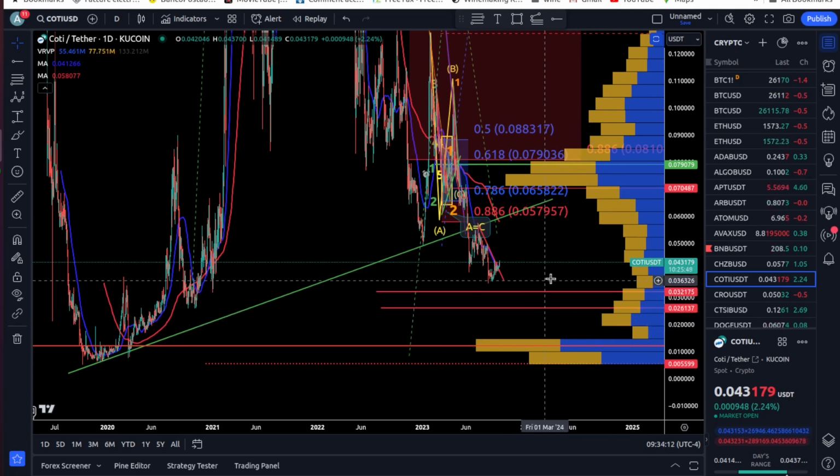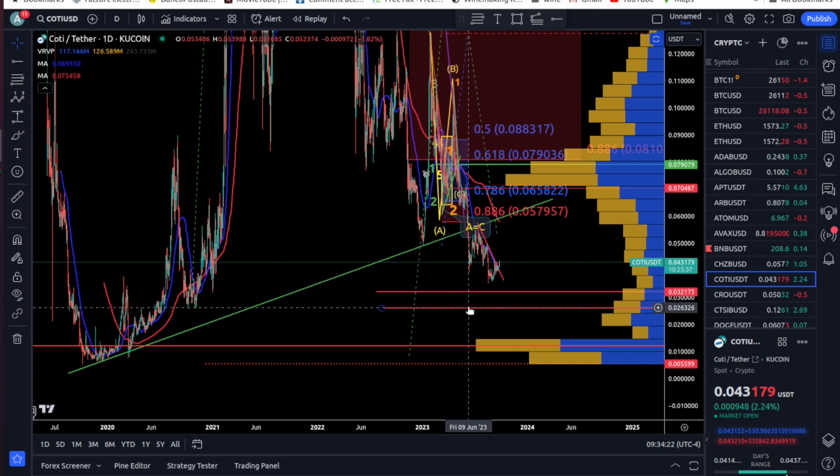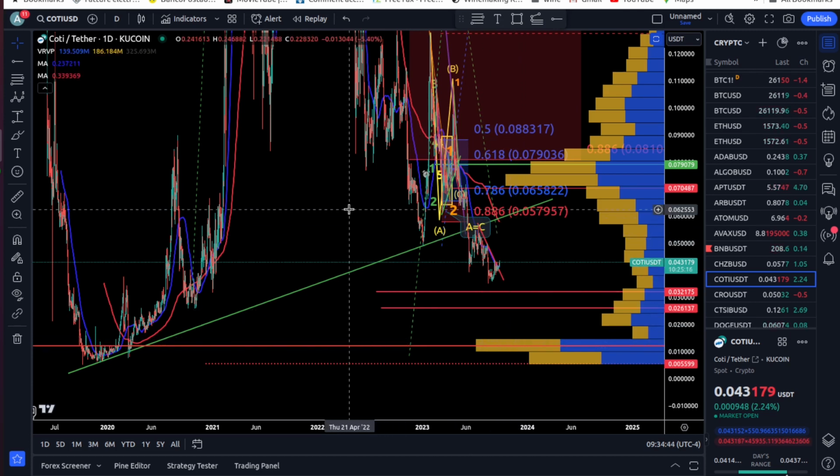We really need to try to hold this level here at 3 cents, and after that this one at 2 and a half cents. If we lose that, it's going to be really hard, because for sure it's going to go around 1 cent, 1.4 cents. That's going to be very, very challenging. Hopefully we don't go there, but we will see.